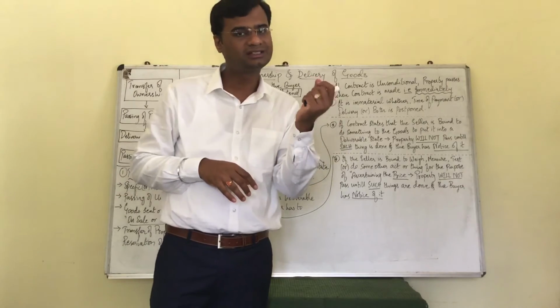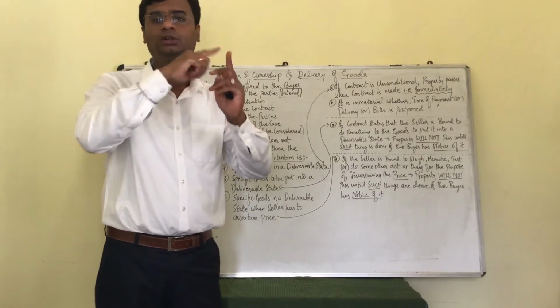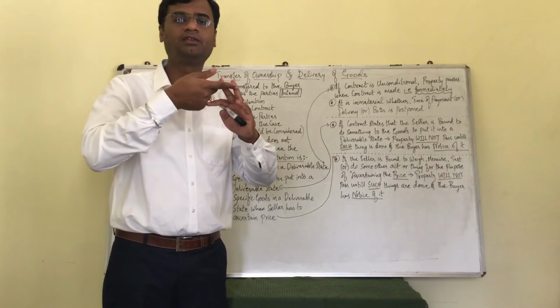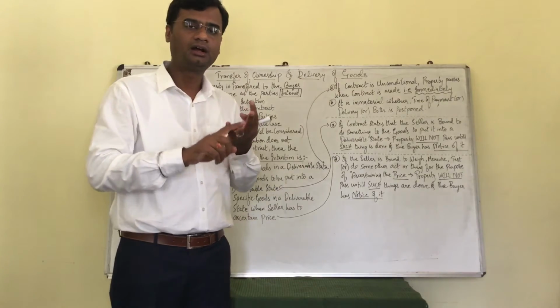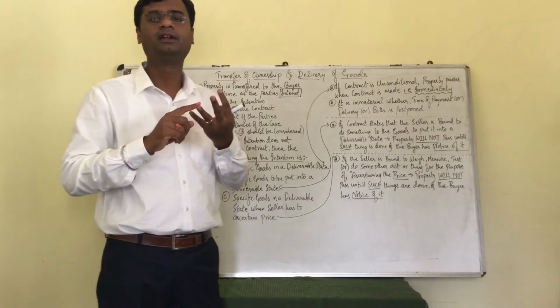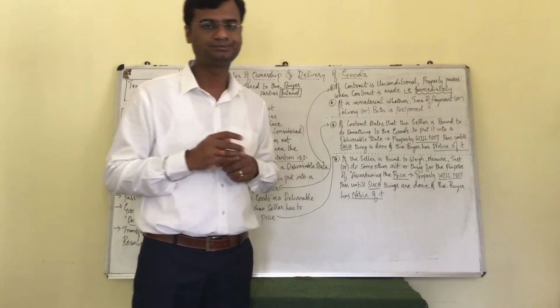To see the intention when the property is going to pass on, we have to see whether the seller has already produced the goods. Yes, he has produced the goods. Whether he has packed them, no, he has not packed the goods. Whether he has informed the buyer, no, he has not informed the buyer. Therefore, till the information to the buyer happens by way of a notice, the property does not pass on.